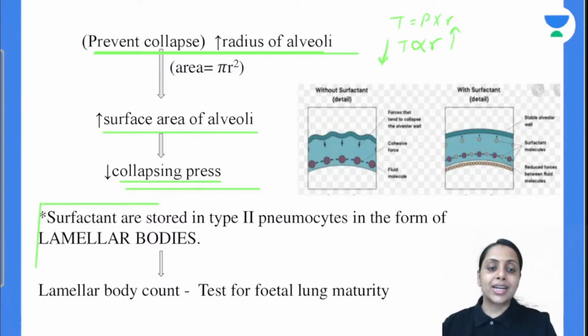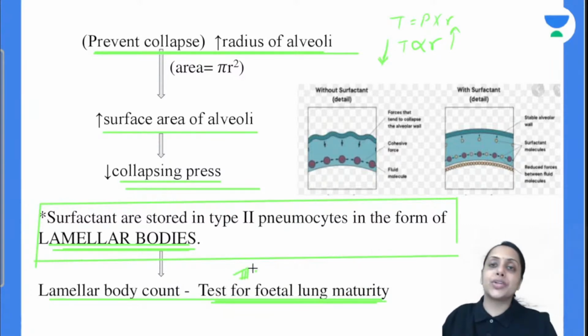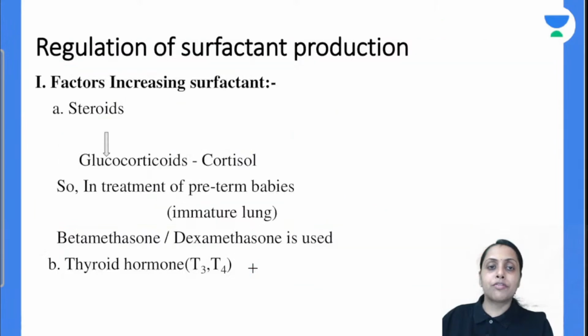Now we will talk about surfactant being stored in type 2 pneumocytes in the form of lamellar bodies. So do remember this point. In what form is storage? Storage is in the form of lamellar bodies, and that's why lamellar body count is important, because with it we can test fetal lung maturity. So, clear? For fetal lung maturity, the first thing we can do is lecithin to sphingomyelin ratio greater than or equal to 2. Second thing we can do is bubble test, Clements test. Third thing we can do is lamellar body count. Is this clear?